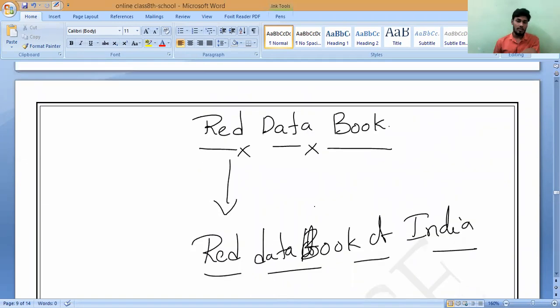If you type red data book of America, you can come to know the endangered species of plants and animals located in America in the present situation. This red data book gives useful information on the threat status: whether they are severely affected, whether we can somewhat manage them, or whether we have to take immediate action.